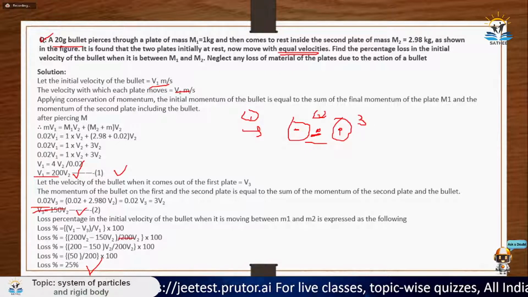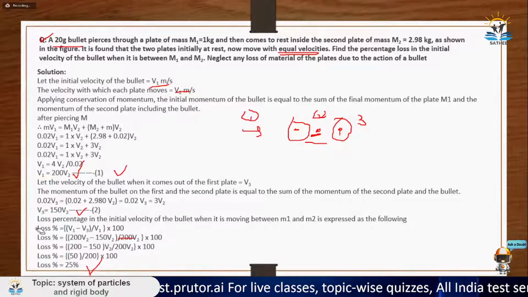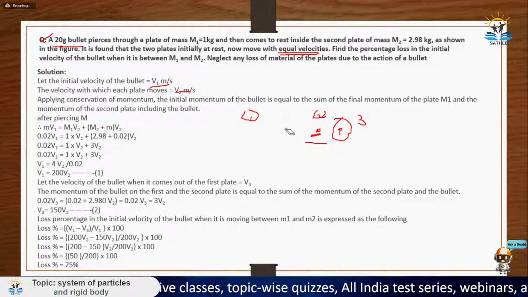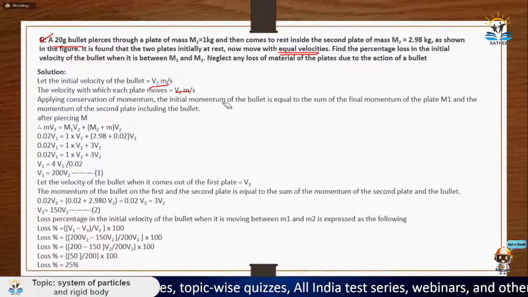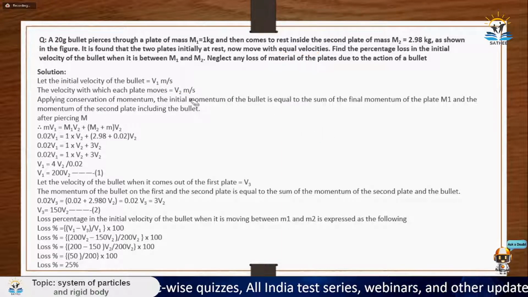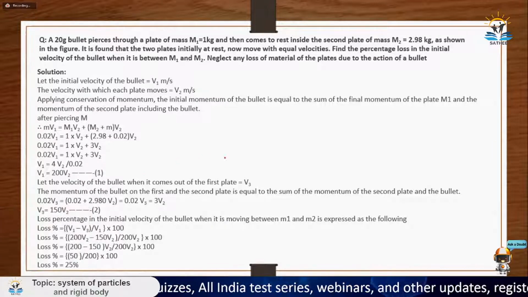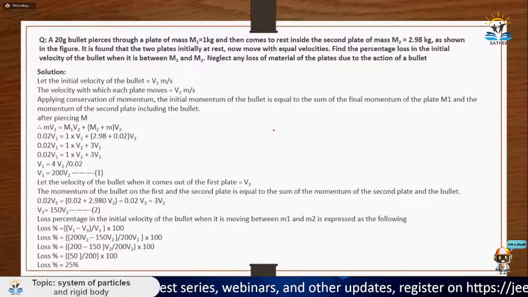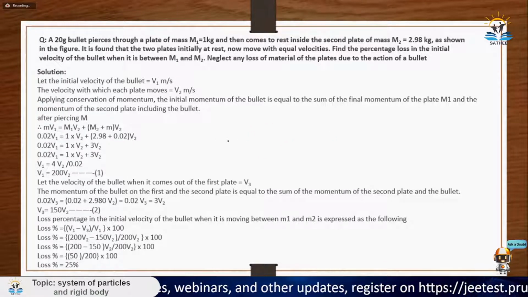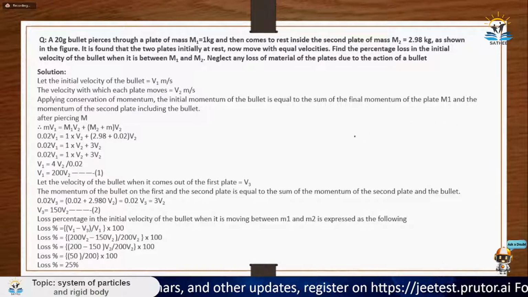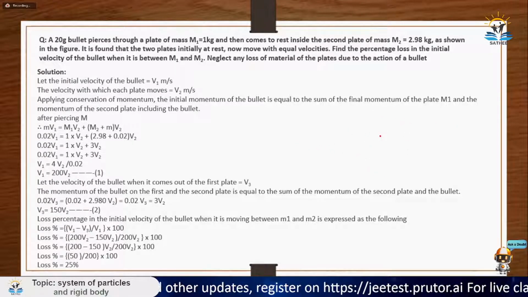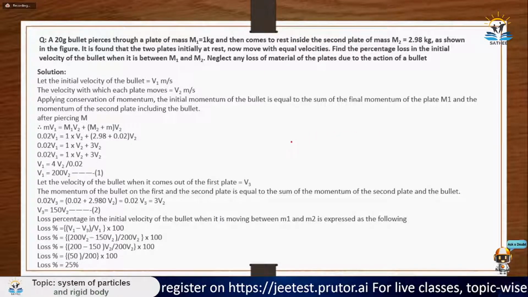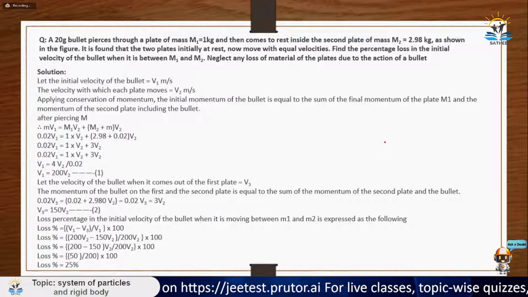So let me explain it once again. Basically what we did here is we take one bullet and shoot it towards two plates. The bullet will pierce one plate, go ahead between these two plates, and then go to the second plate and get embedded in the second plate. So what you need to calculate is the velocity change in the bullet when it has gone through the first plate and is between the two plates.